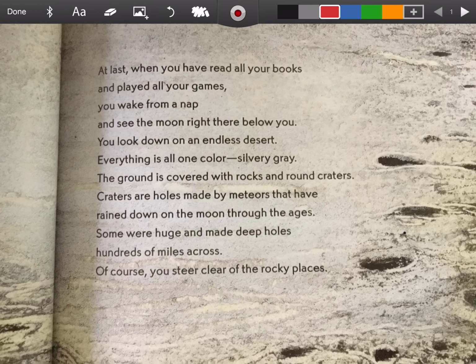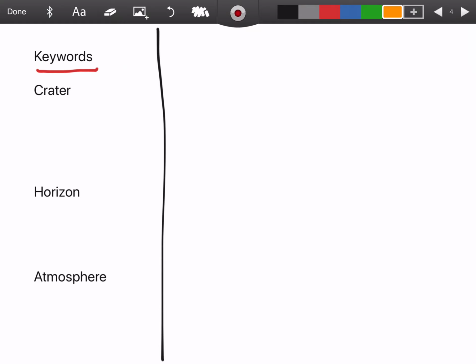So when I look at this part of the book, I'm going to underline the part that shows me the keyword. If I was to read through this entire text, a word I think would be very important if I was writing about the moon, that someone may not know the meaning of, would be craters. And it says, craters are holes made by meteors that have rained down on the moon through the ages. So I'm going to go back to our little chart over here that I've made, and I've picked out 3 keywords already. So craters are,